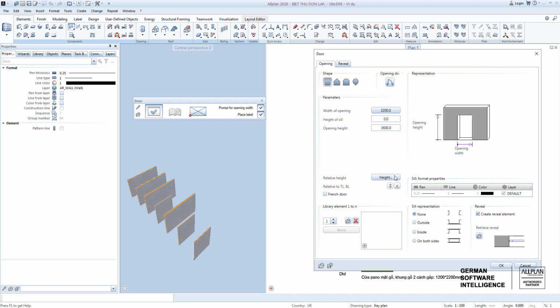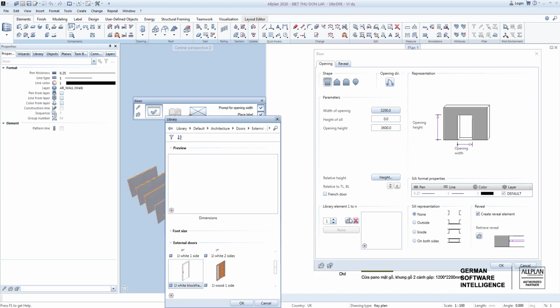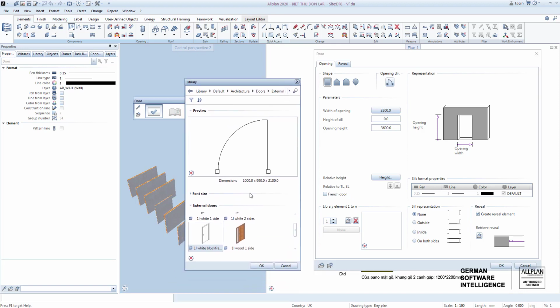Below is a sample of the door that will be displayed in 3D. Click on the icon here to extract the available door samples. For example, we choose garage door.